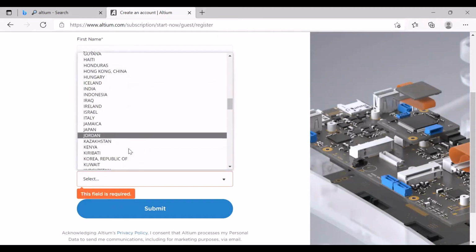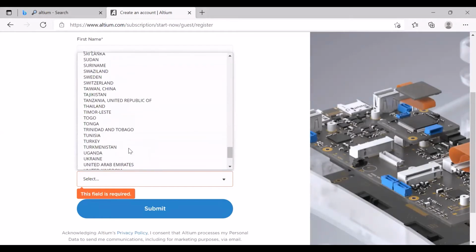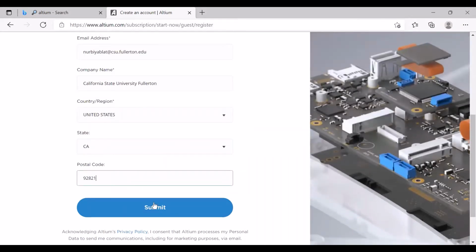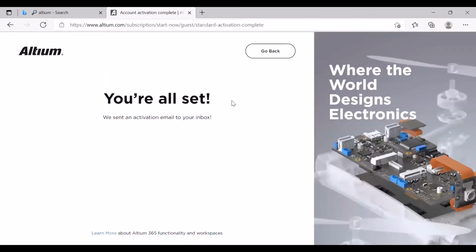Country, excuse me. There we go. CA. Okay, submit. Now you're all set. Now you should get your activation email to your inbox.